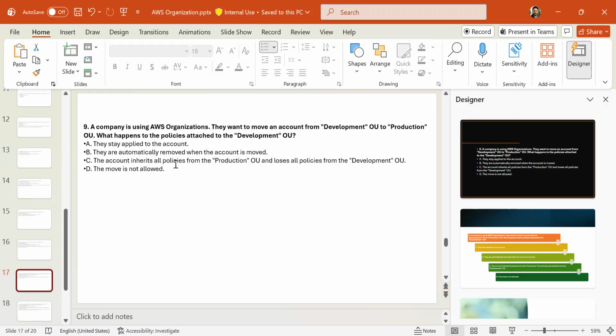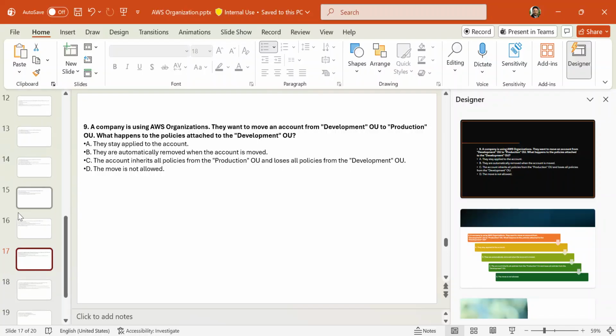A company is using AWS Organizations. They want to move an account from the development OU to the production OU. What happens to the policies attached to the development OU? They stay applied to the account. They are automatically removed when the account is moved. The account inherits all the policies from the production OU and loses all policies from the development OU.